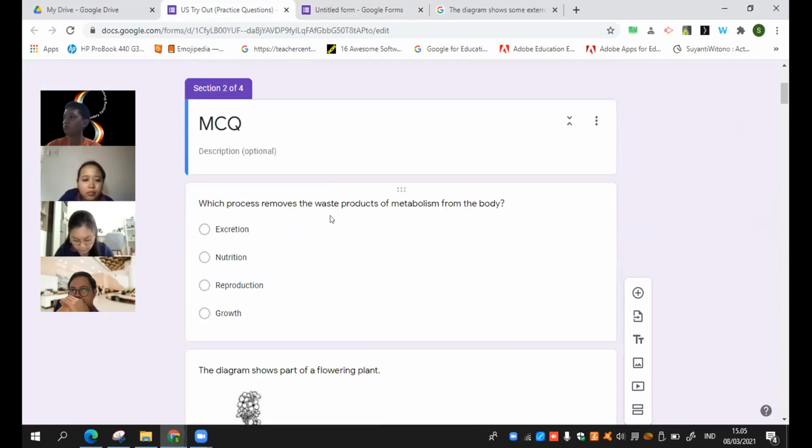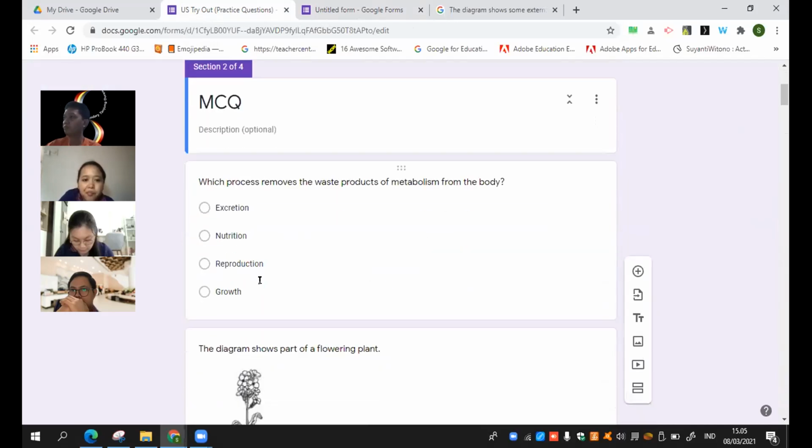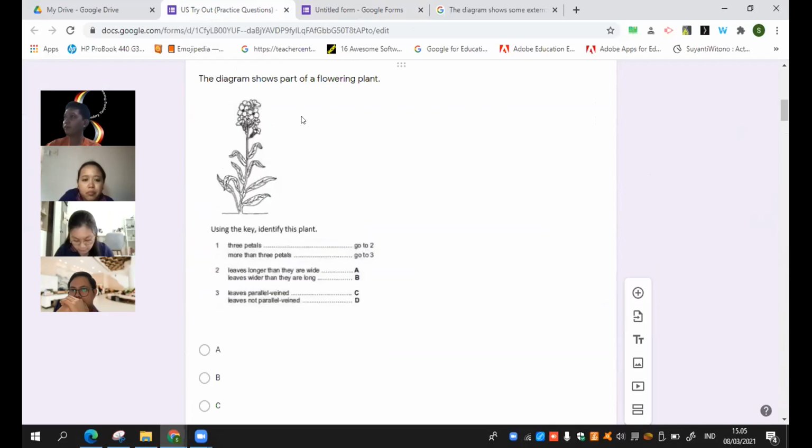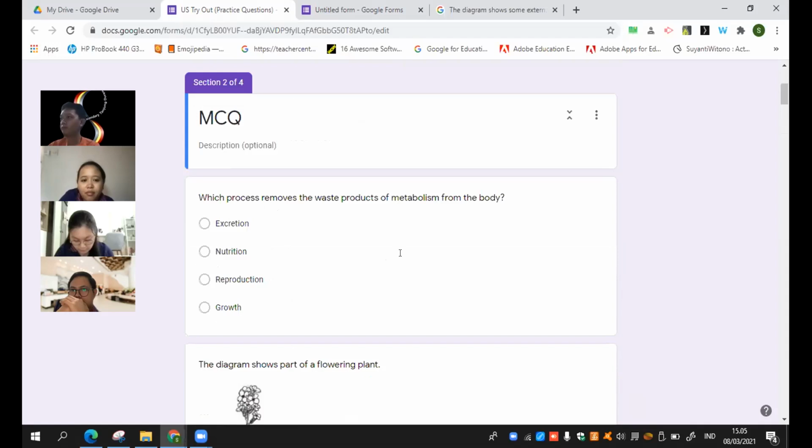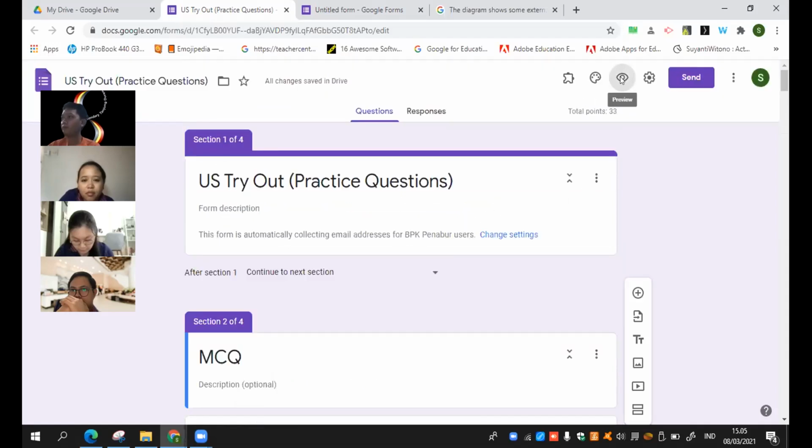If you see here, the multiple choice, some of them I do this one. Nah, this one I just cut the whole text and make it into a picture and add it here, so the answer will be ABCD. Like that. It's quite easy for me rather than I need to do this one. It's a bit complicated. So let me show you the preview for this one.